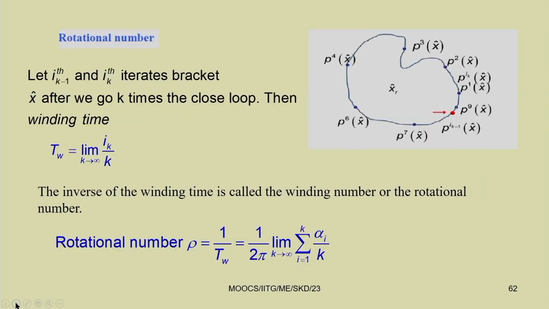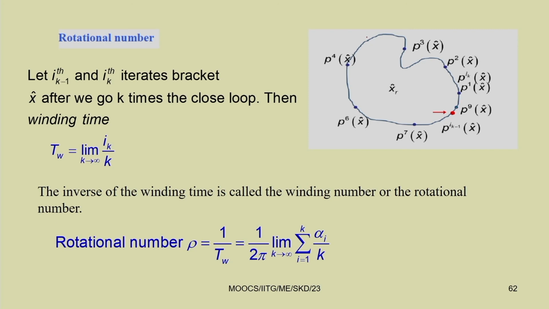Particularly, you may be interested to know the rotation number. For example, just now we have seen, we can take a starting point; this is the starting point we have taken. Let us go around. This is the Poincare section, which we have taken in the x and x dot plane. Let the (k minus 1)th and kth iterates bracket this x after we go k times around the closed loop.